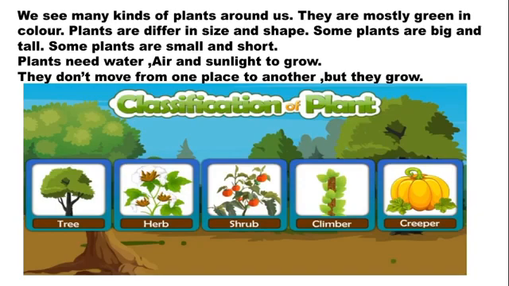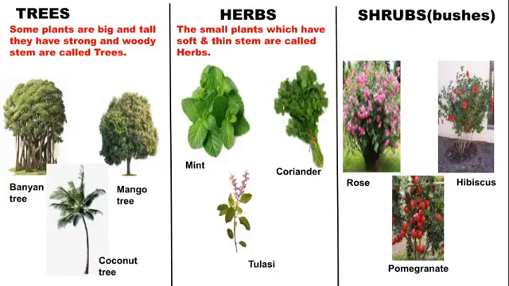So children, on the basis of size and shape, we can classify the plants. So what are those? The classification of plants means we can see many types of plants like trees, herbs, shrubs, climbers and creepers. So these are the types of plants. So now we will see one by one. So first one is trees.